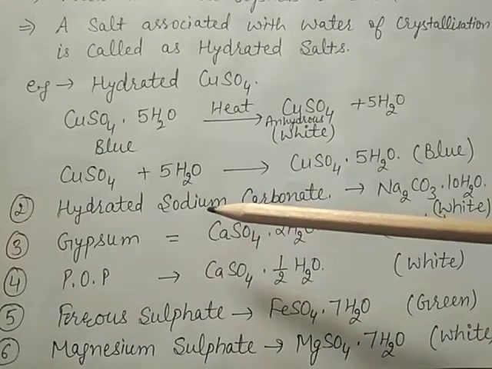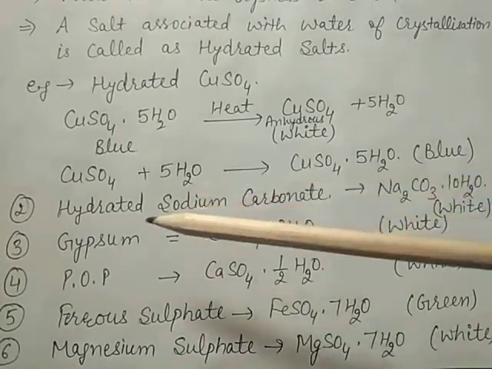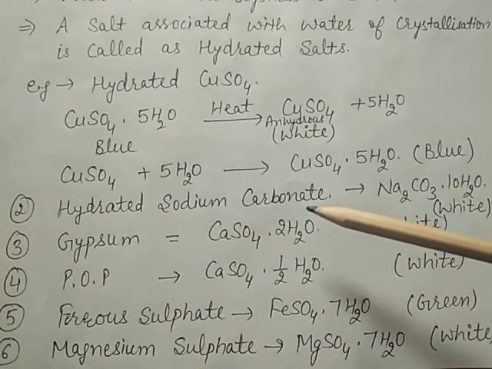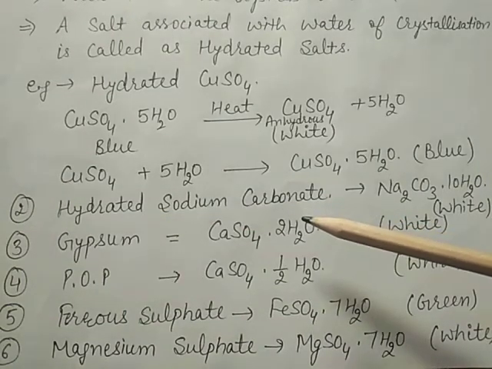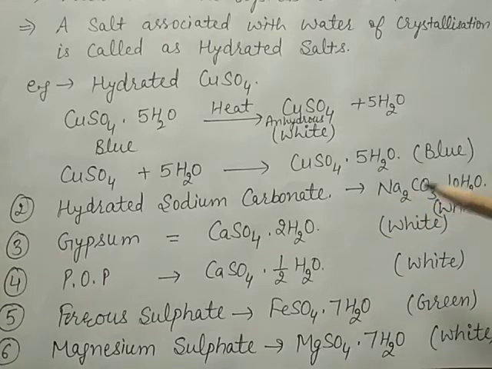Now take another example of hydrated salts, like hydrated sodium carbonate. It is also called washing soda. The formula is Na2CO3·10H2O. Here the number of water molecules present in this formula unit of a salt is called water of crystallization.